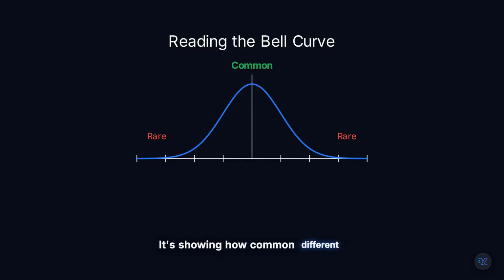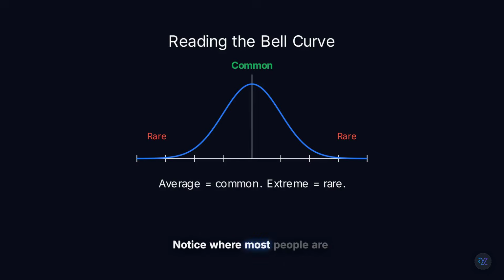It's showing how common different values are. Notice where most people are standing, near the center. That's where the most common values live. Now look toward the edges. Fewer and fewer observations appear. Those values are much rarer. The normal distribution says something surprisingly simple. Average values are common, extreme values are rare.